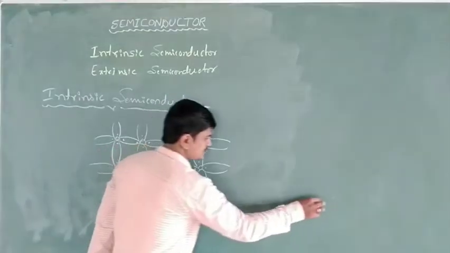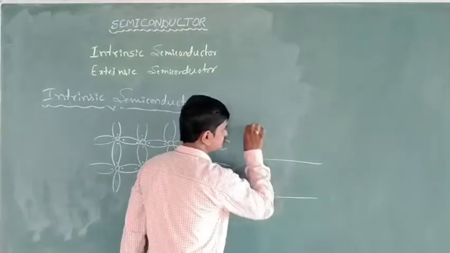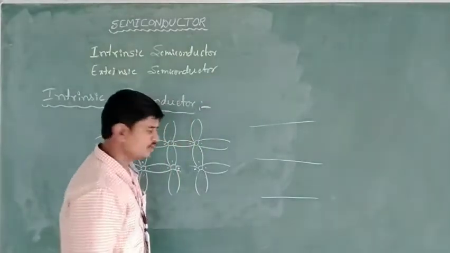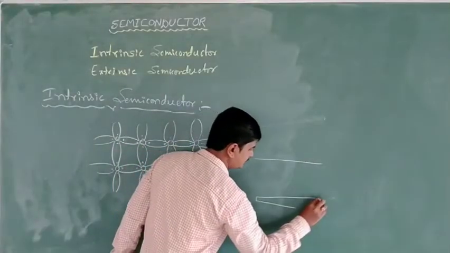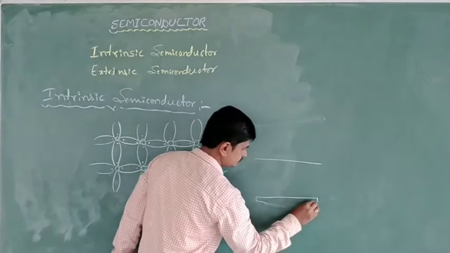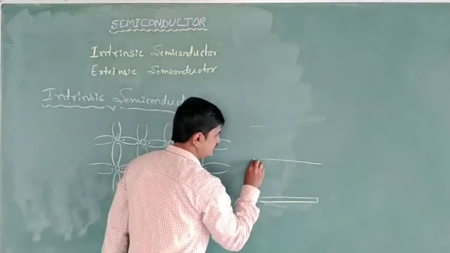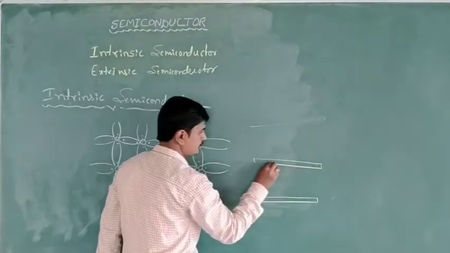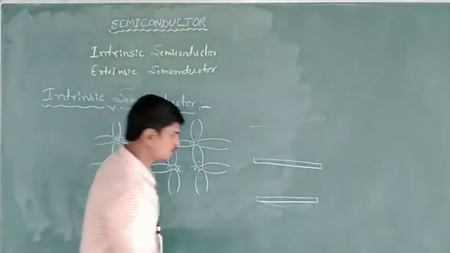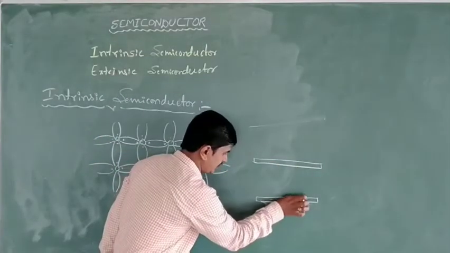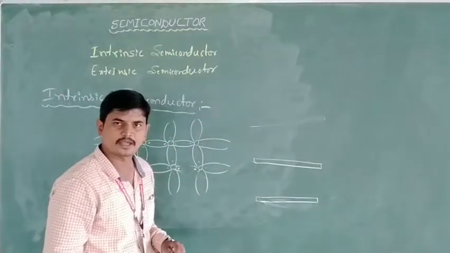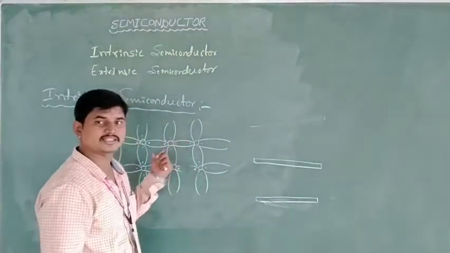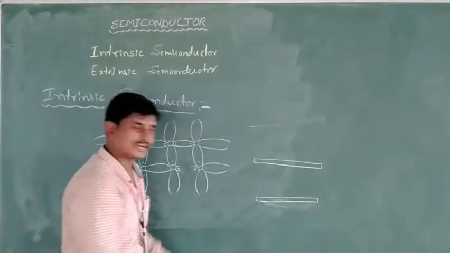See here, this is an energy level. This is the valence band, and this one is the conduction band. Initially there are no free electrons available to excite, but as thermal energy increases, free electrons are created.